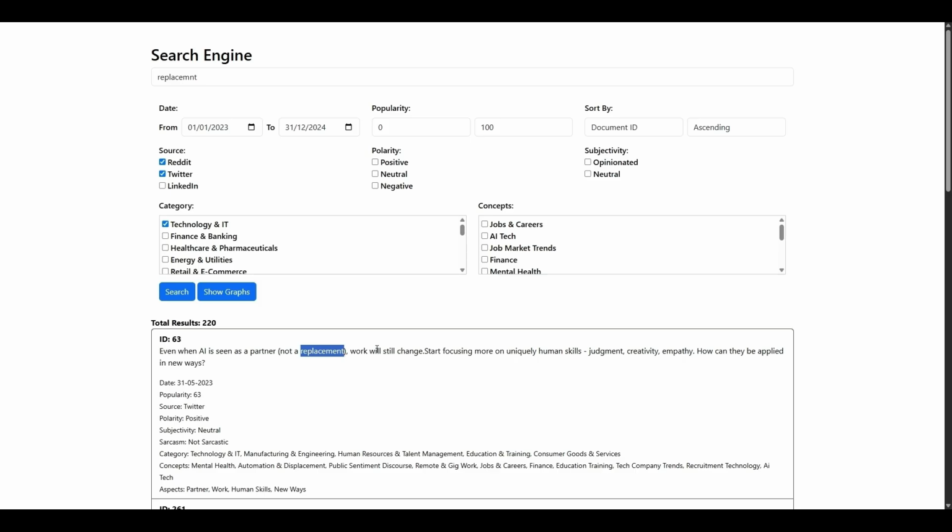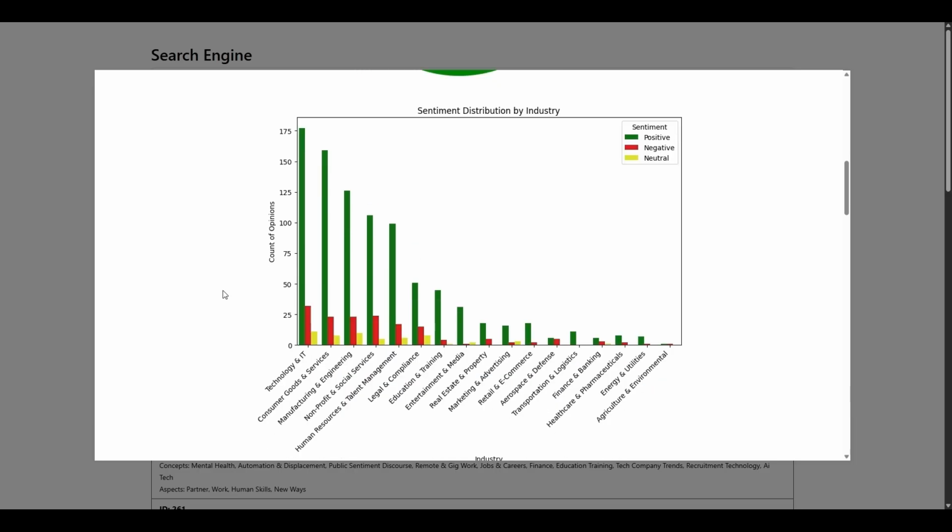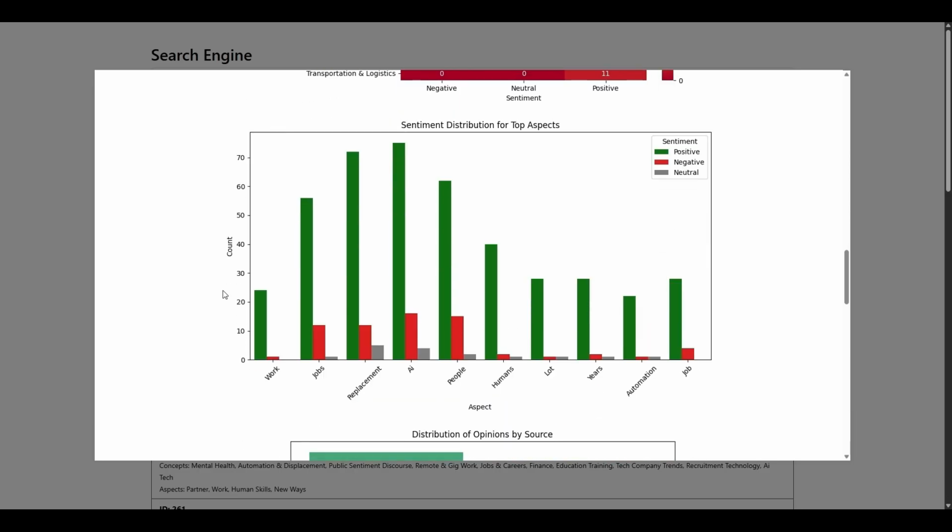And you can see here, despite me misspelling the word replacement, I can still retrieve the correct spelling result of the query. By clicking the Show Graph button, users can also view the analysis of the returned results such as word cloud, polarity composition, sentiment distribution by industry, and many more.